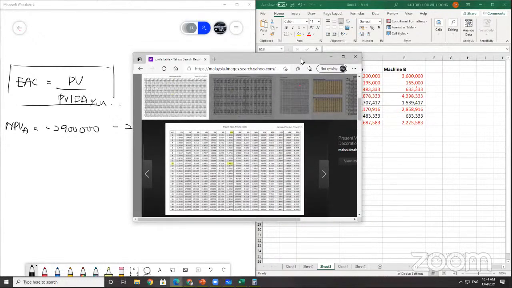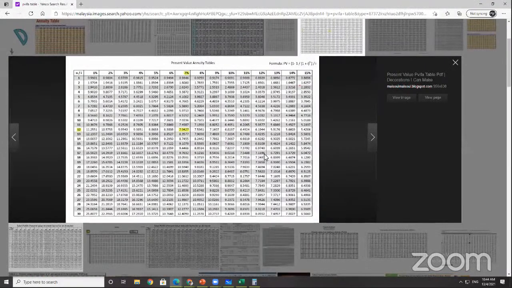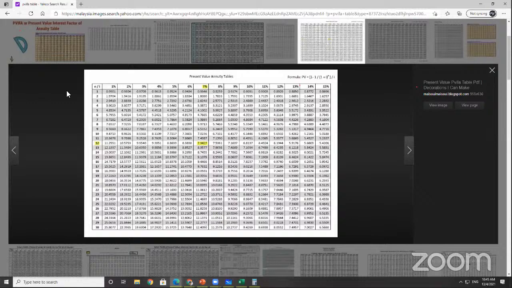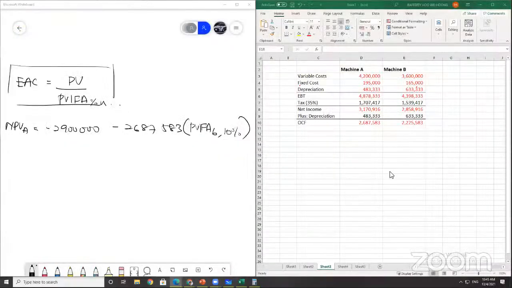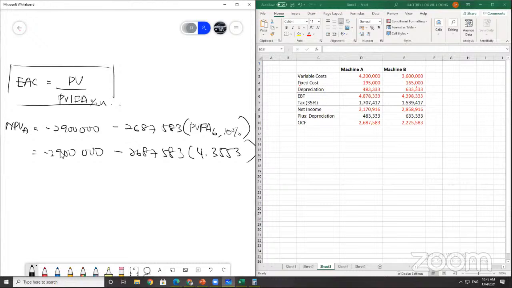It's a bit small here. Okay, PVIFA table here. Look at period 6, then look at 10%. The amount is 4.3553.